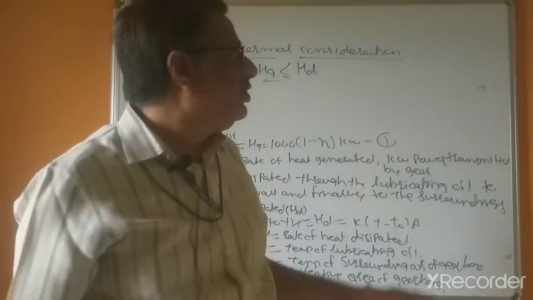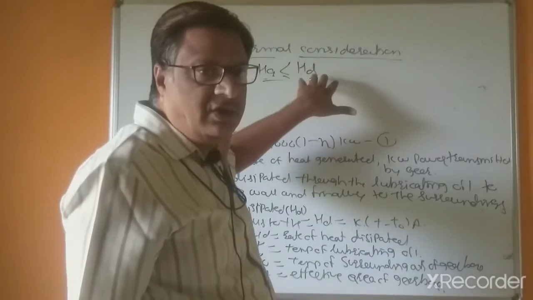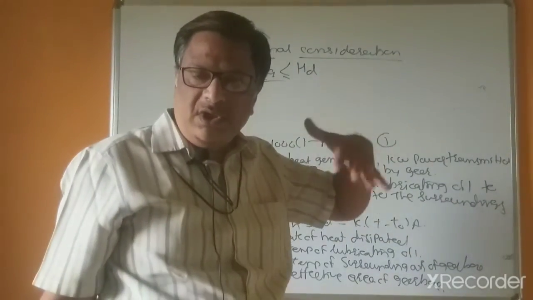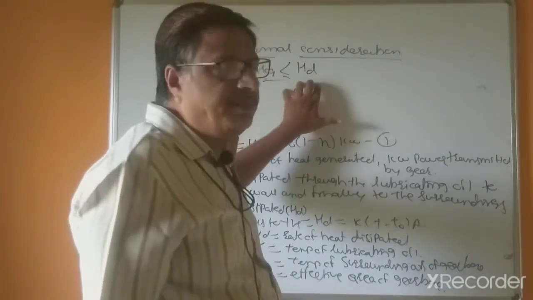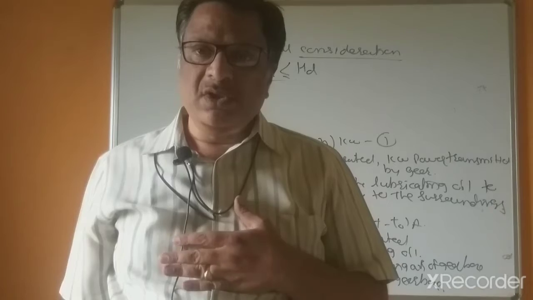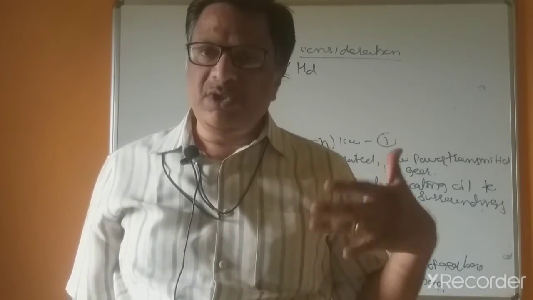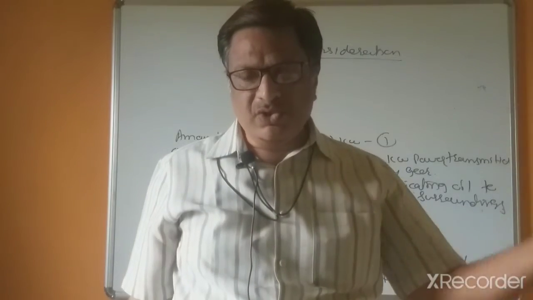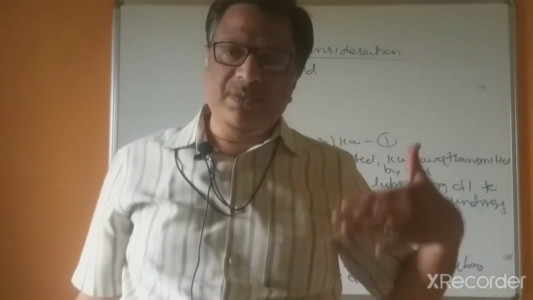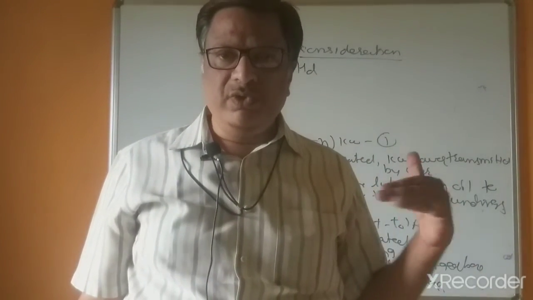Otherwise, if Hg is greater than Hd, the amount of heat generated will be greater than the heat dissipation capacity of the gearbox. Because of the accumulation of heat and the limitations of transfer from the gearbox to the surroundings, the temperature of the lubricating oil used for cooling will increase.